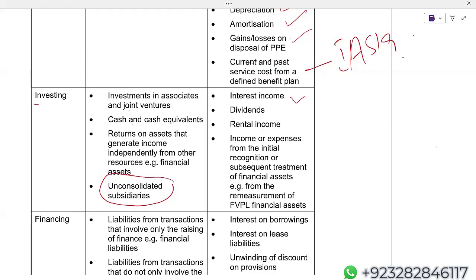investing activities, dividend income. On shares, if I'm getting a dividend, you will show that under the investing category. Rental income, income or expense from initial recognition or subsequent treatment of financial assets, for example. You will be studying this in really good detail, don't worry at all, under IFRS 9. But look at this, what comes in the investing category is here.